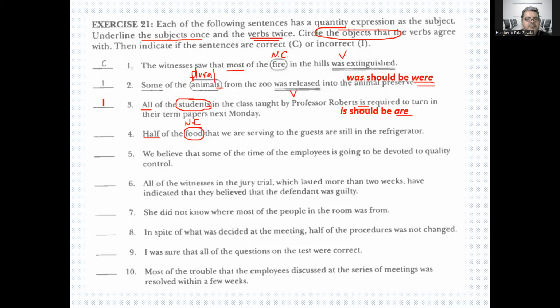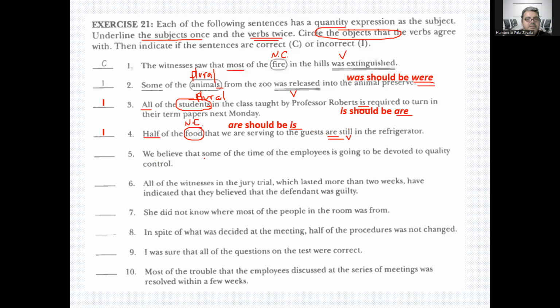Food is non-countable. This is plural. Then we are saying the guests are still in the refrigerator. So food is non-countable, so this verb should be different. It should be is still in the refrigerator.